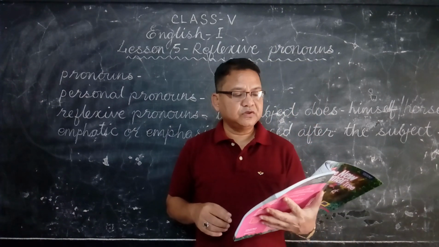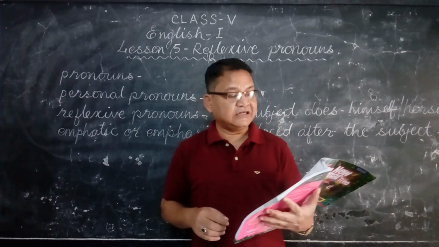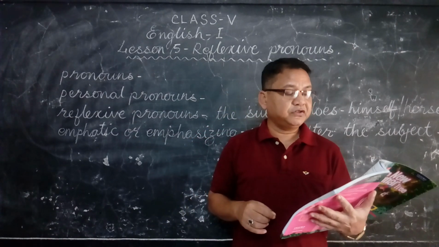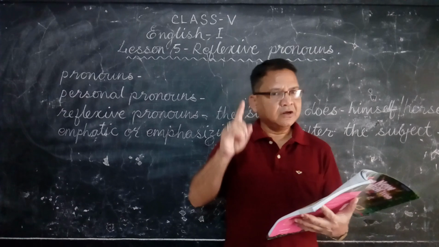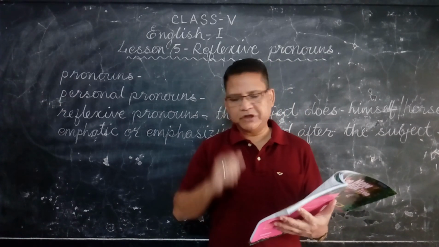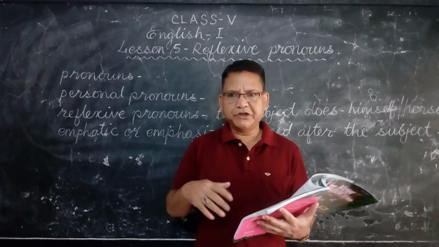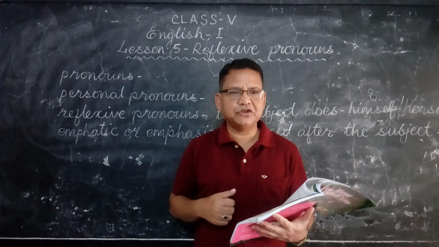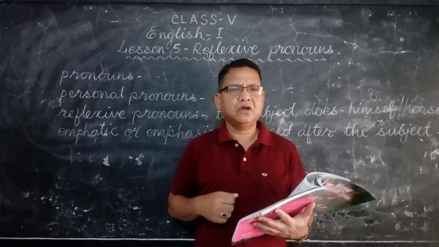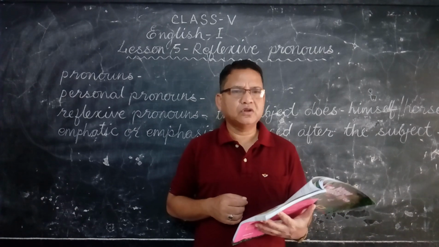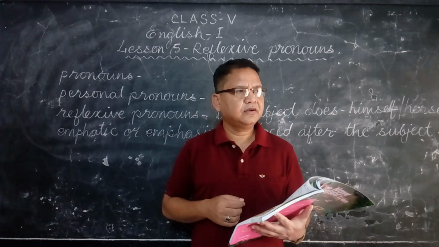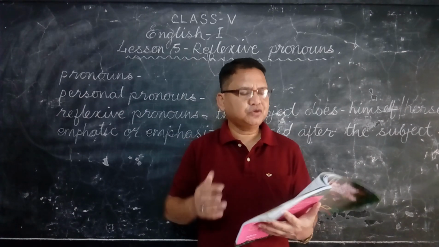Reflexive pronouns are used when the object, direct or indirect, of a verb is the same person or thing as the subject. Now, what is direct and indirect? Let me tell you. Object. The person who is doing the action is called the subject. About whom we are talking is called the subject. The rest is called the predicate.